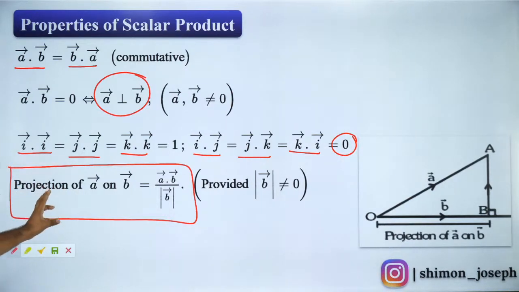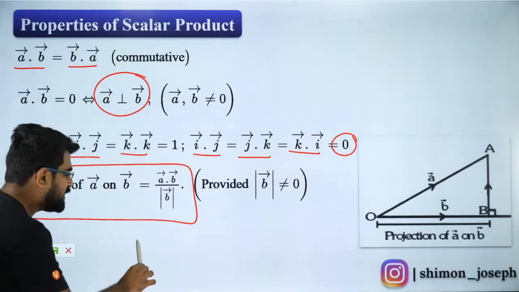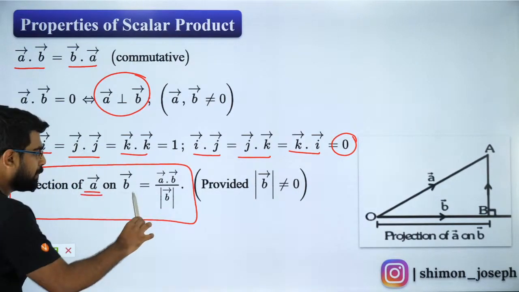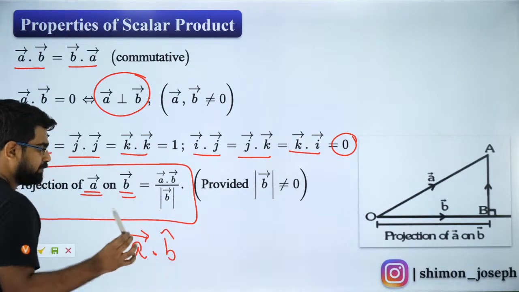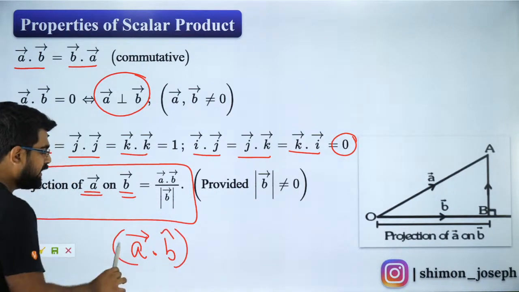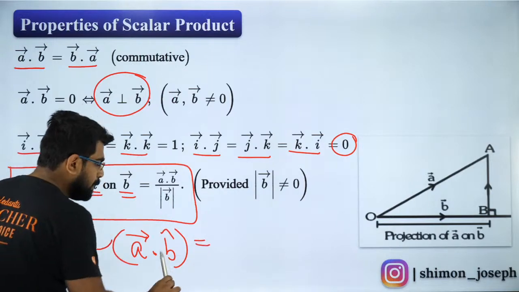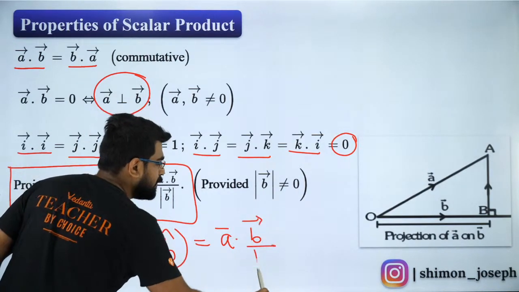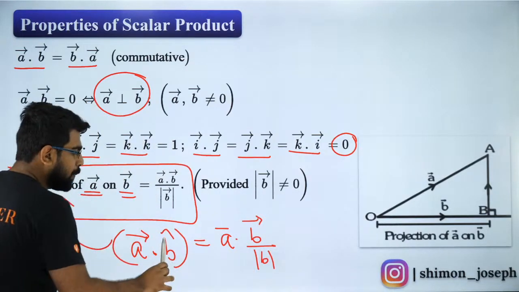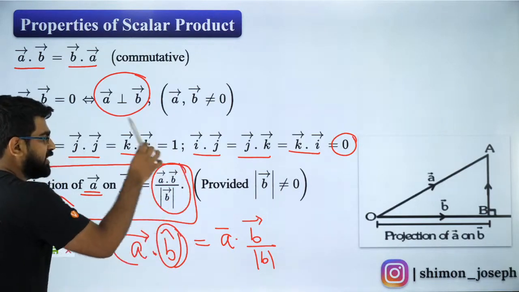Whenever you want to find the projection of a vector on another vector, if you want to find the projection of A on B, it is nothing but A vector dot B cap. That's it. This quantity is called the projection of vector A on B. I can write B cap as B vector divided by modulus of B. So that is what they have done here.